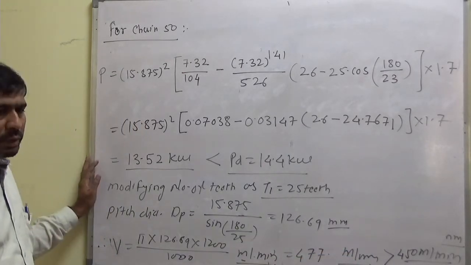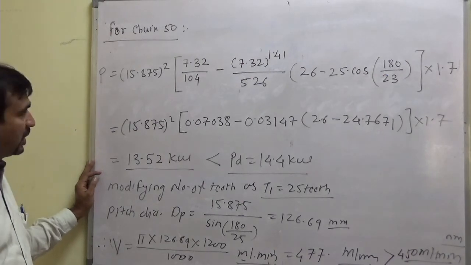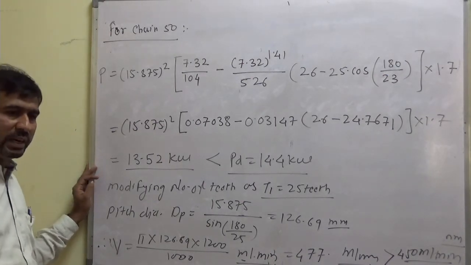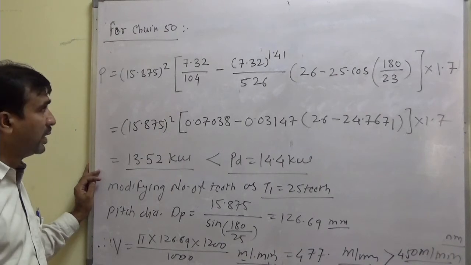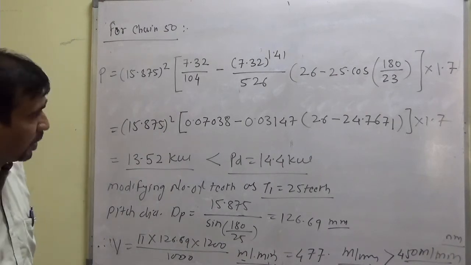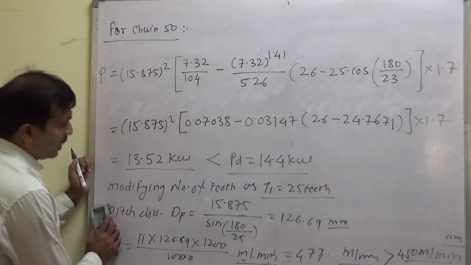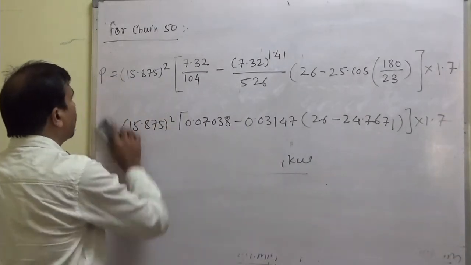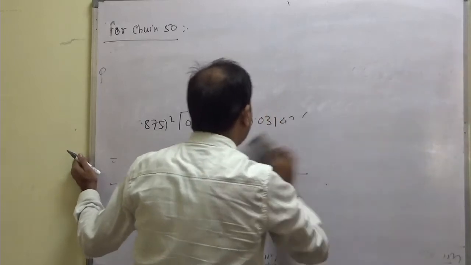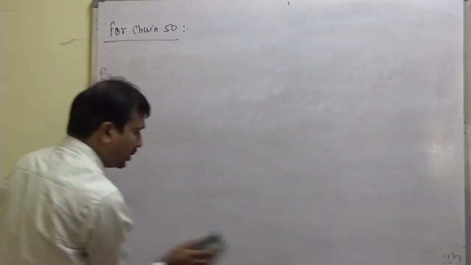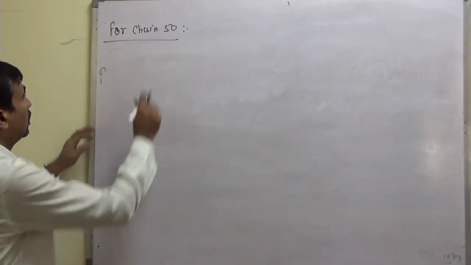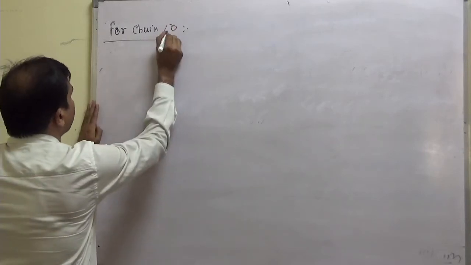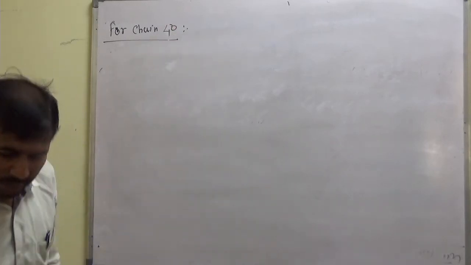So what we will do, we will try for another chain number which we have selected initially, that is chain number 40 with quadruple strand. Okay, so we need to again do the calculations for chain number 40. So for chain number 40 with quadruple strand, just to note down the values.